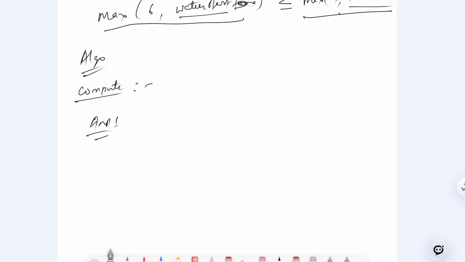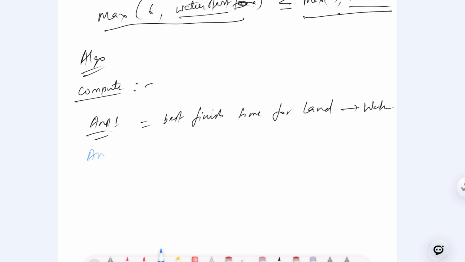Let's talk about the algorithm, guys. So how we are going to compute, it is very important to understand. There will be answer 1, the very first is the best finish time for land to water.